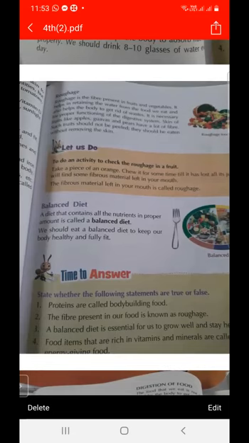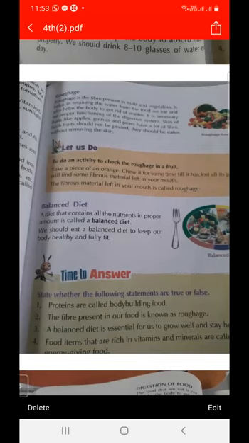And how can we get roughage? Roughage is obtained from food items rich in fiber, from fruits and vegetables. And what is the function of roughage? When we eat food, some part of the food remains undigested, and when we eat fruits and vegetables, the undigested part goes out because of this roughage.